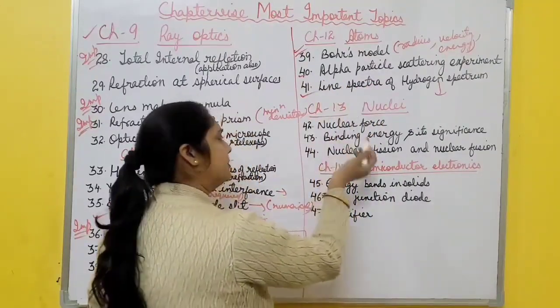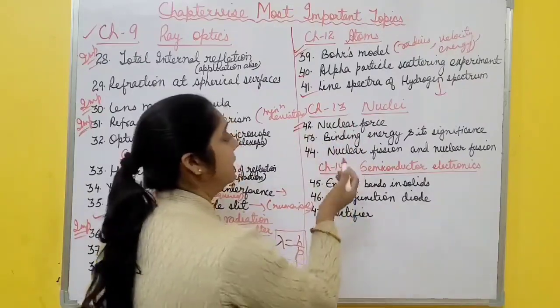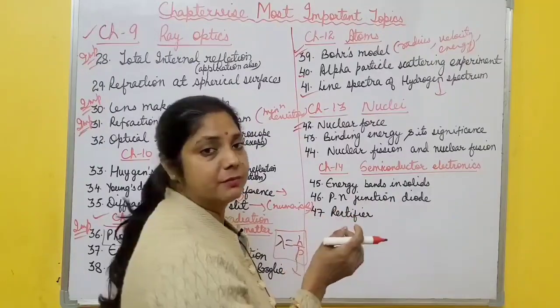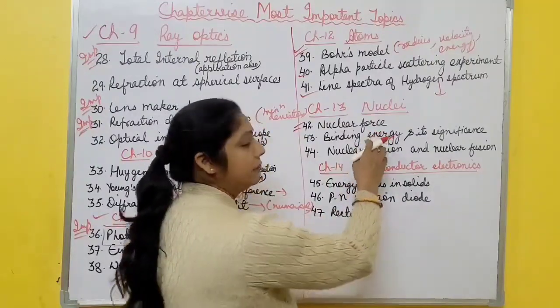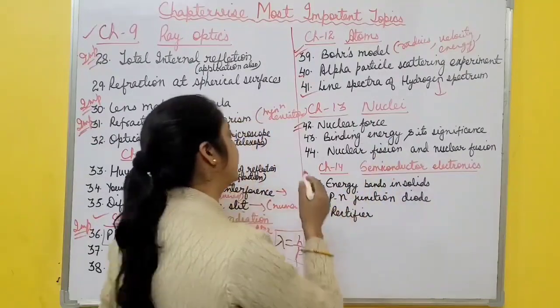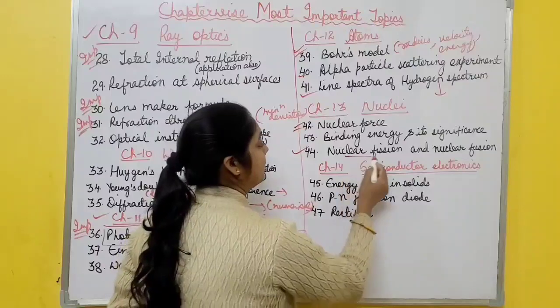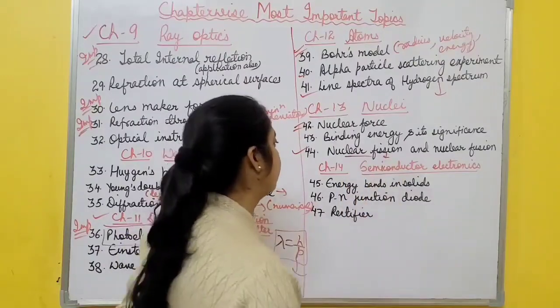The nuclei chapter is a very small chapter. Nuclear force, just know the properties of nuclear force. Then binding energy curve, binding energy per nucleon with respect to mass number, you must know that curve, and from that curve you have to explain nuclear fission and fusion reactions. This topic is also important. Please revise this with some example reactions.